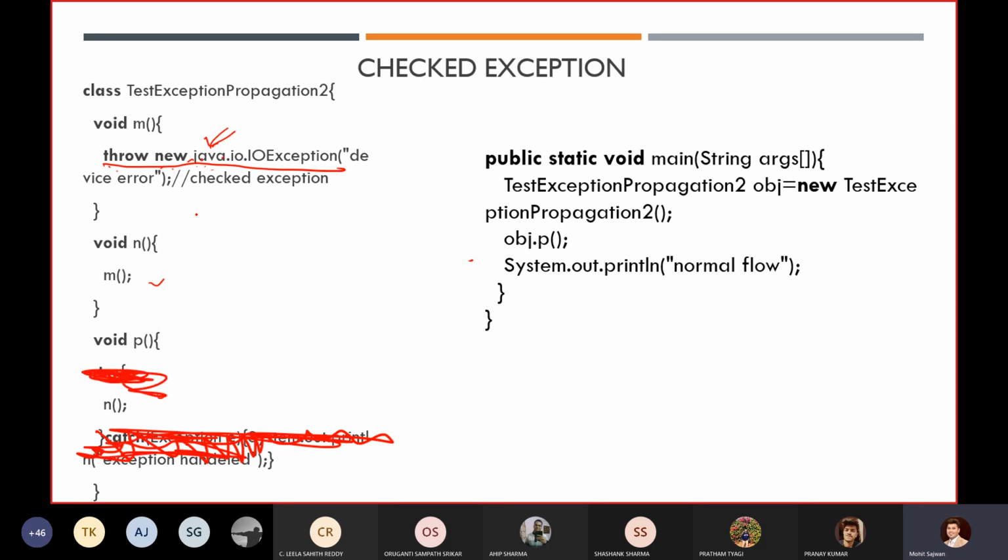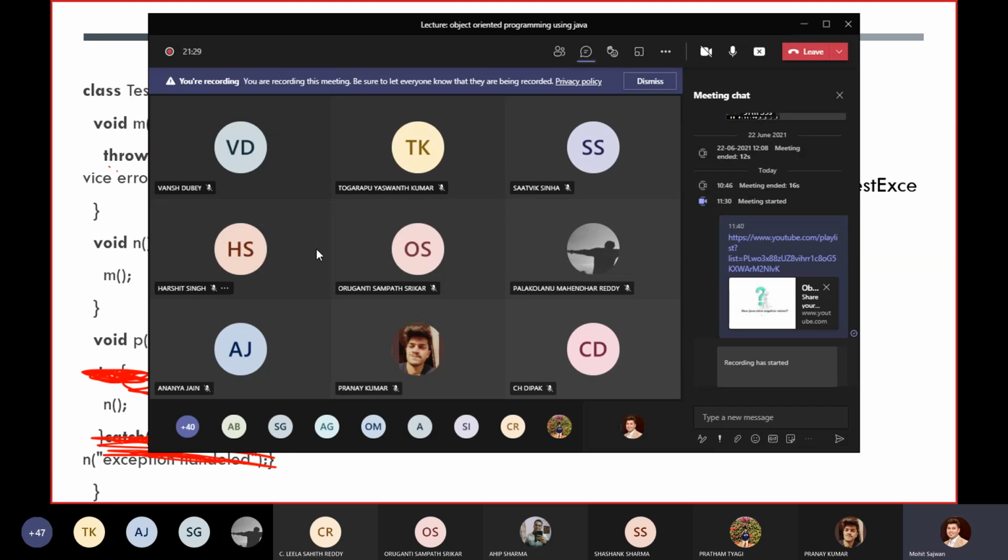If I compile this code, what will happen? Can anyone tell me what will happen? What will happen if I compile this code? Will this code compile successfully? Anyone? Just post your answer in the chat box.